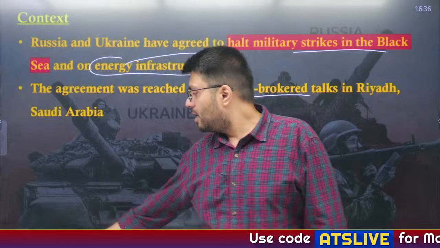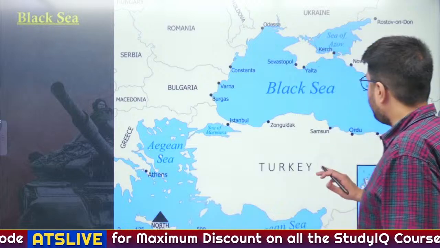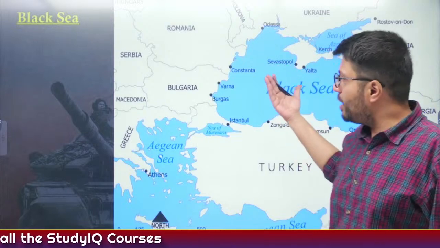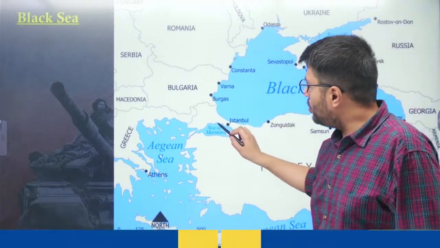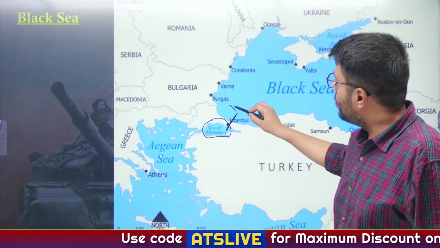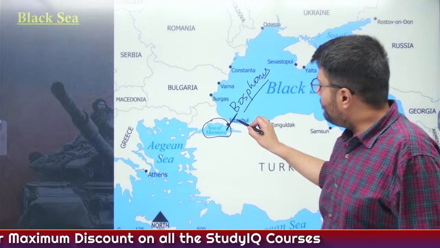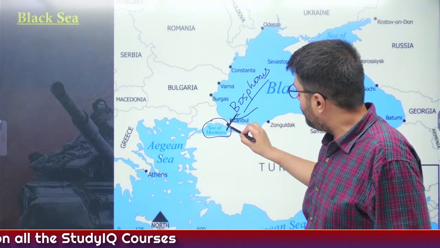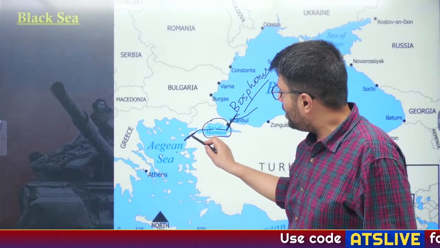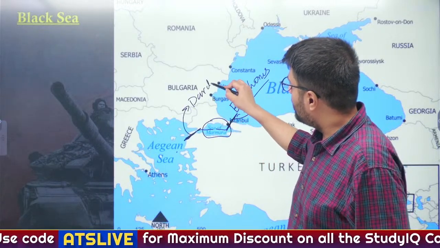So let us understand some details about this water body which is in the news, that is the Black Sea. As you can see from this map, this is the Black Sea which borders many other countries. Important water bodies located very close to the Black Sea, towards the southwest, is the Sea of Marmara, and the Black Sea is connected with the Sea of Marmara through this passage known as the Strait of Bosphorus. Understood? Similarly, when a ship navigates from the Black Sea through the Bosphorus Strait into the Sea of Marmara to enter the Aegean Sea here, it has to pass through this narrow passage known as the Dardanelles Strait. Understood?